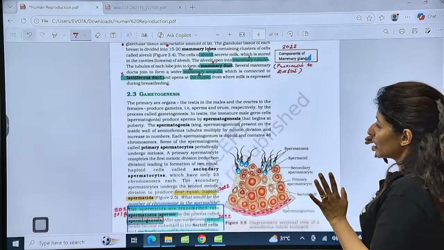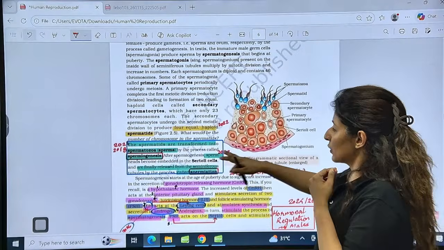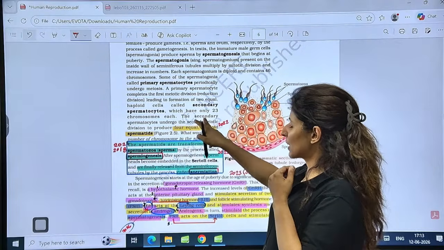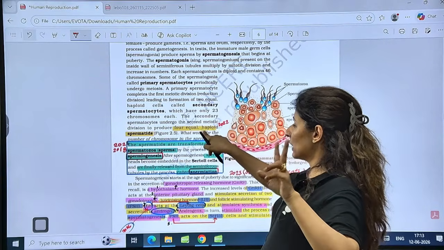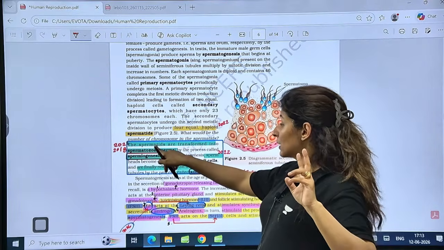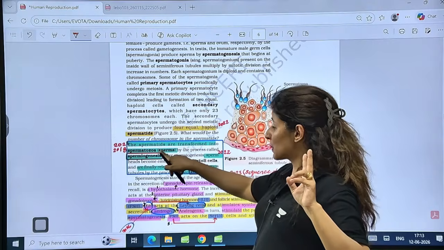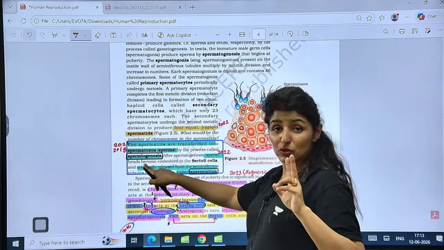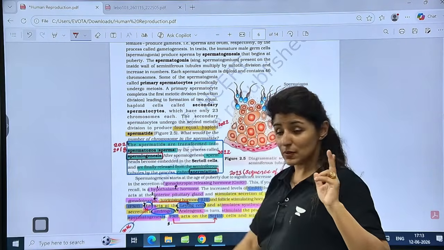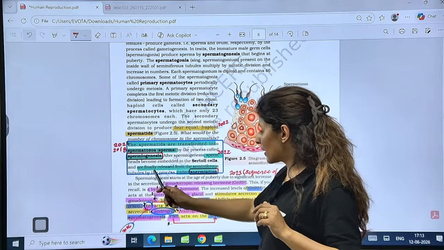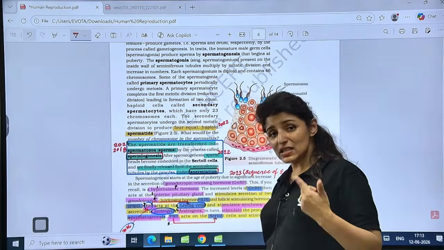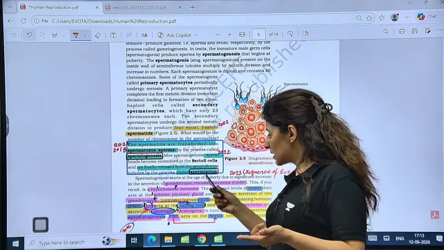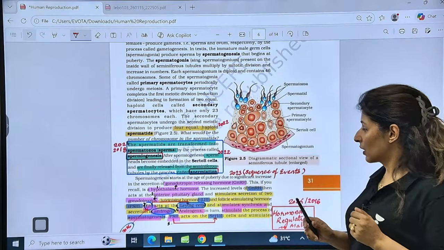Now, talking about gametogenesis, it was asked here: the secondary spermatocytes undergo second meiotic division to form four equal haploid spermatids. The spermatids are transformed into spermatozoa and the process is called spermiogenesis, as asked in 2024 as well as 2018. Now sperms are finally released from the seminiferous tubules, and this release of sperms from the seminiferous tubule is called spermiation. Is it clear?